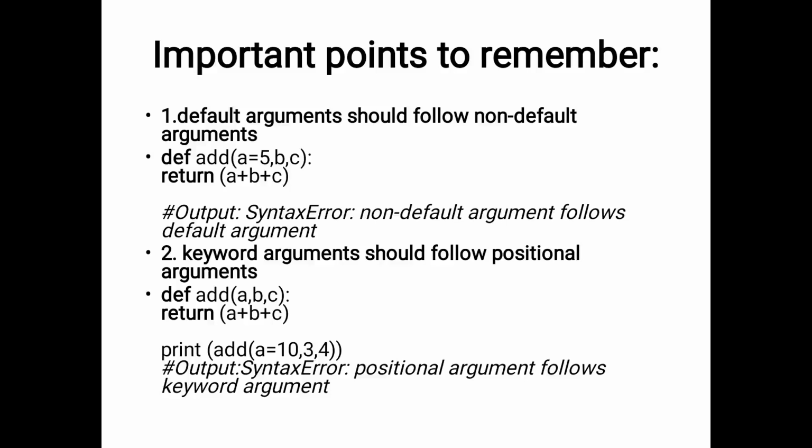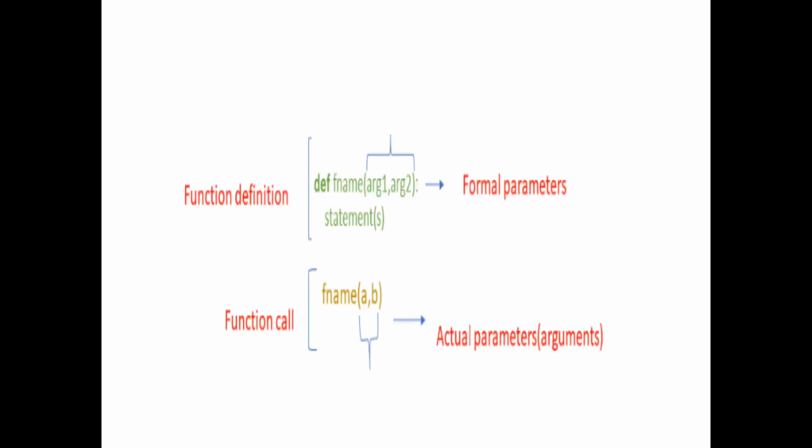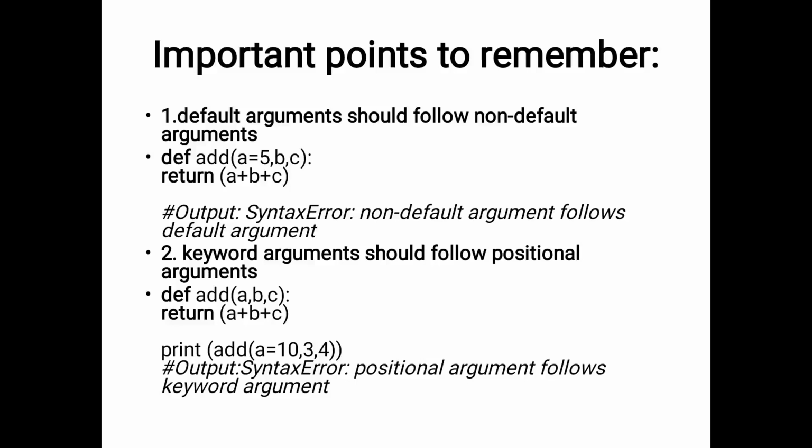Okay, so the next important point is the keyword arguments should follow the positional arguments. So here is the example for that. The first one is an example for keyword and positional arguments. A, b, c are the positional arguments, and in the example print of a is equal to 3, a is equal to 3 is the keyword argument. So in that syntax we cannot follow the keyword argument with positional arguments. Only after the positional arguments can we give the keyword arguments. So in the syntax a is equal to 3.